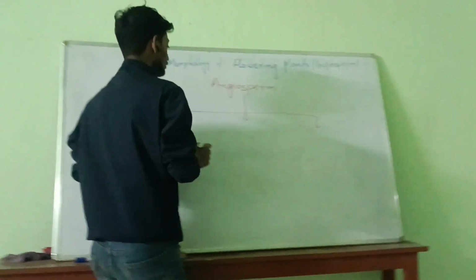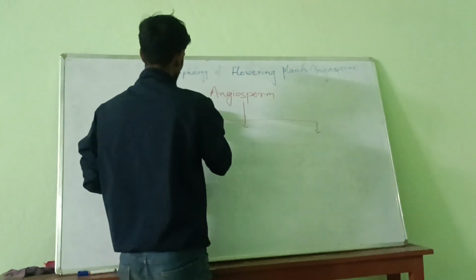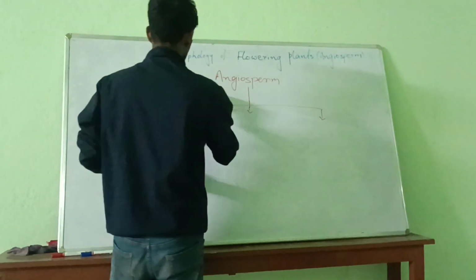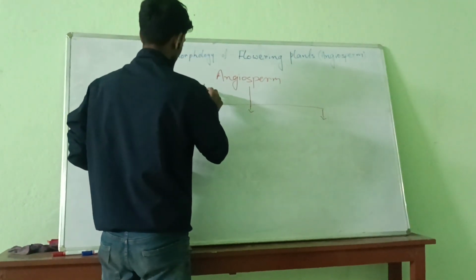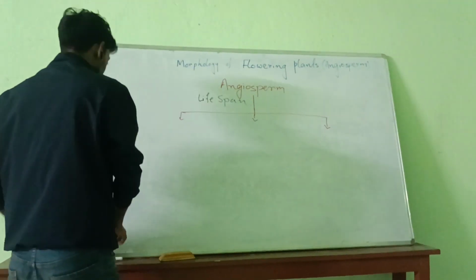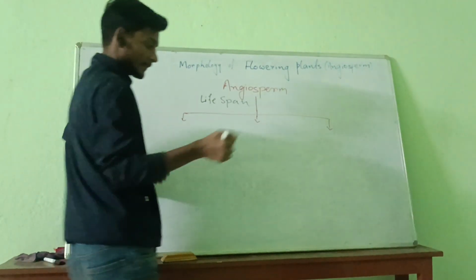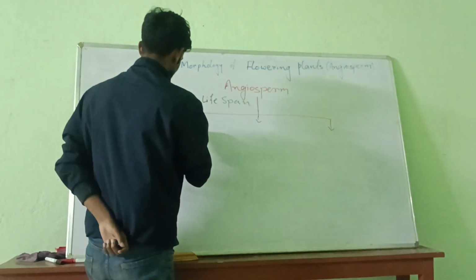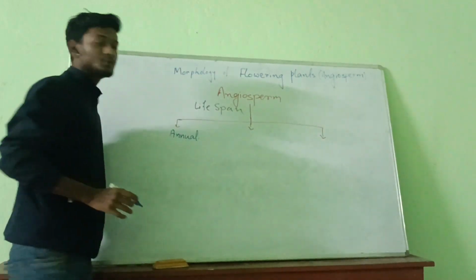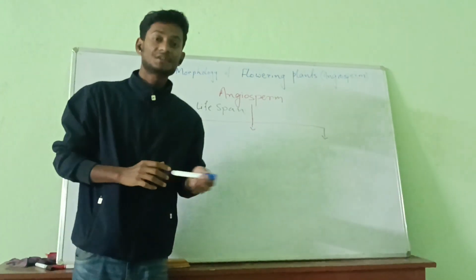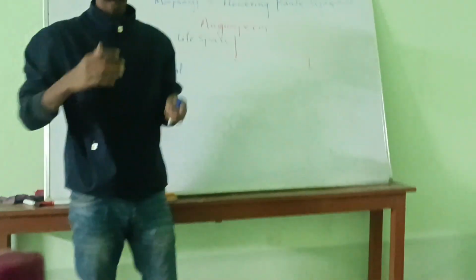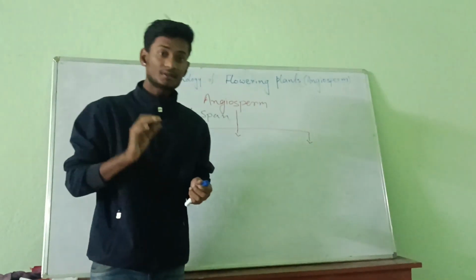We can divide angiosperms into three categories based on their lifespan or life cycle. The first one is annual angiosperms: all those angiosperms which complete their life cycle within a year.